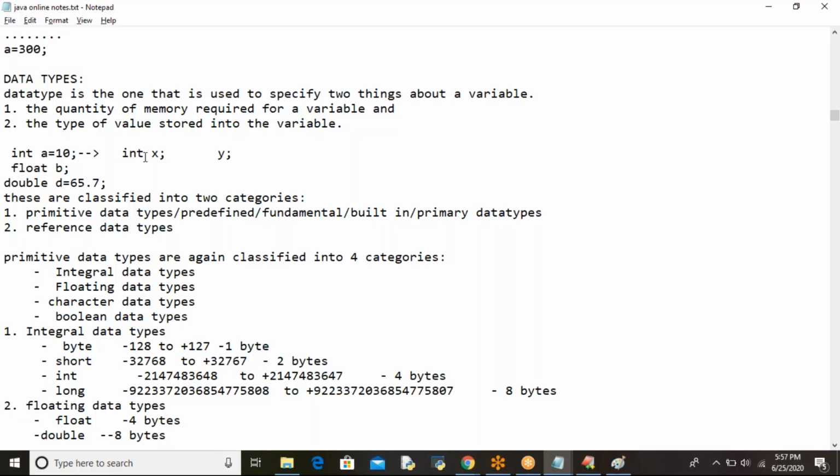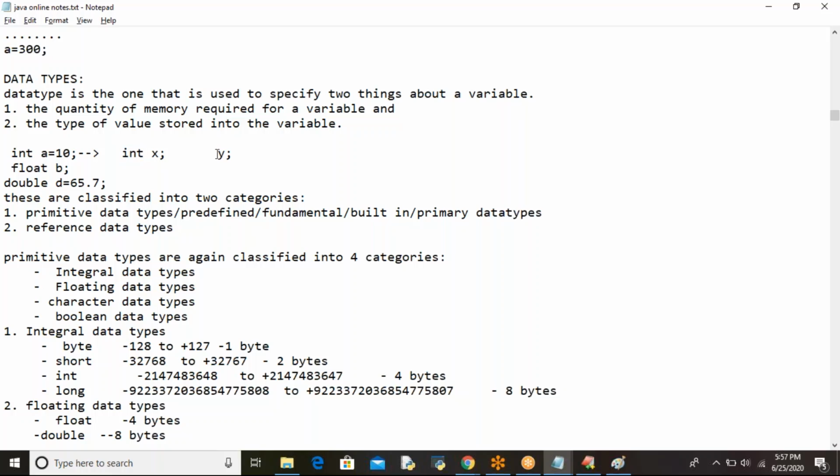And next I'll ask another question. What value are you going to store into that x variable? You'll say an integer value. How are you saying that? By seeing the data type only. Because I have mentioned int there, by seeing that you can say that in x you are going to store an integer value, and x is going to occupy 4 bytes of memory. These two points you are saying by seeing the data type only.